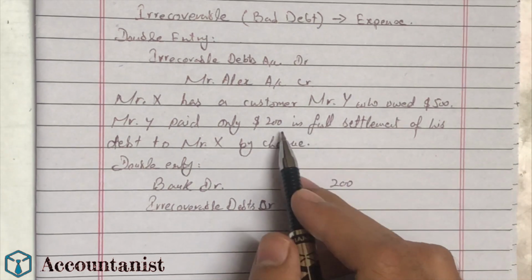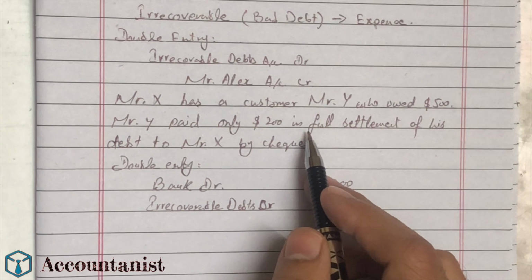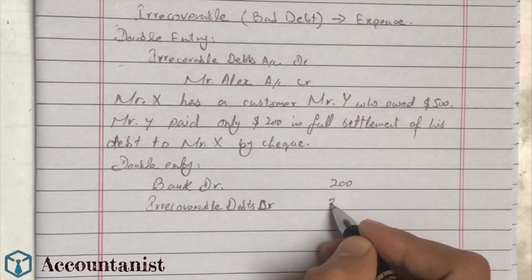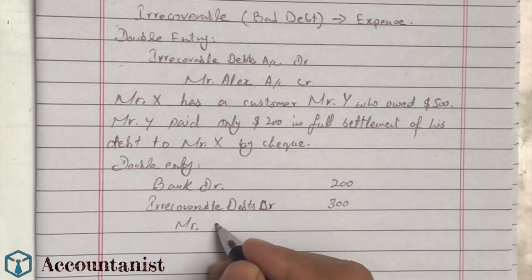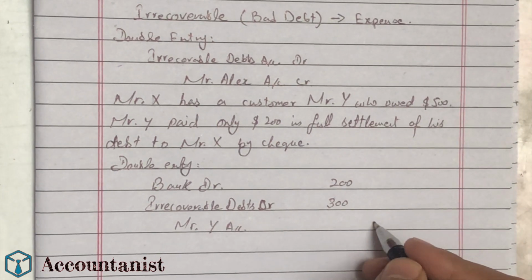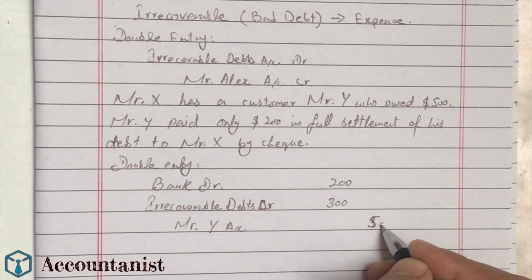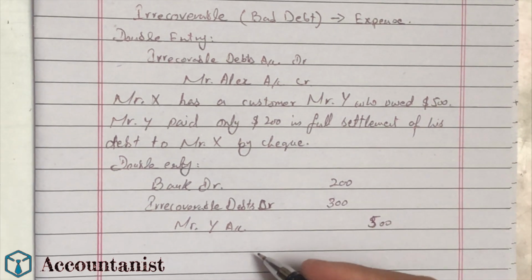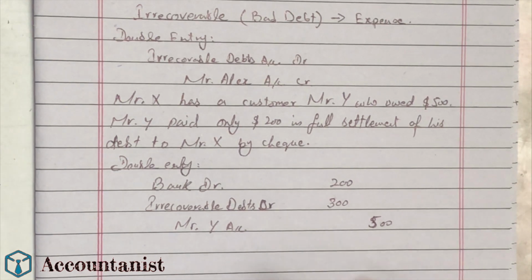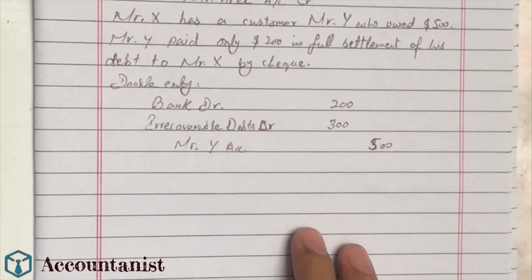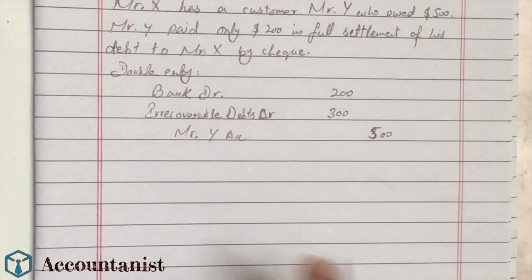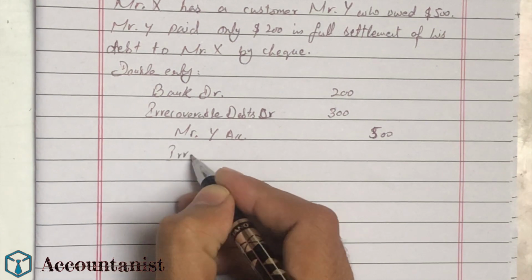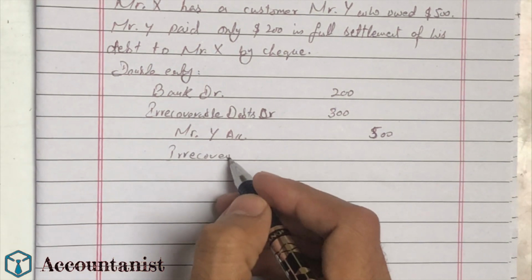How much money are we unable to recover? That is 500 less 200, which means $300. So the credit is the receivable account, meaning Mr. Y's account, with the full amount: $500, being 300 and $200. So that's another scenario of irrecoverable debts recording. Now if we move on to the T accounts, the irrecoverable debts account is our expense account.